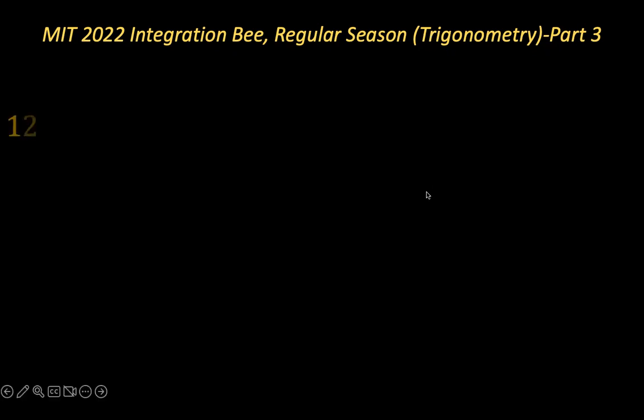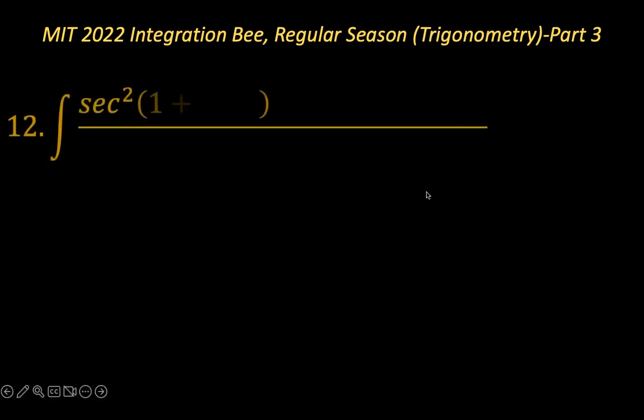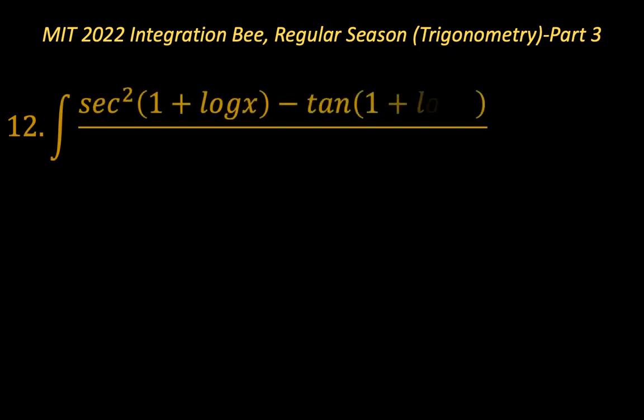The first problem is problem number 12 from the regular season, and that is the integration of sec squared of (1 plus natural logarithm of x), minus tangent of (1 plus natural logarithm of x), all over x squared. So that is the first problem.